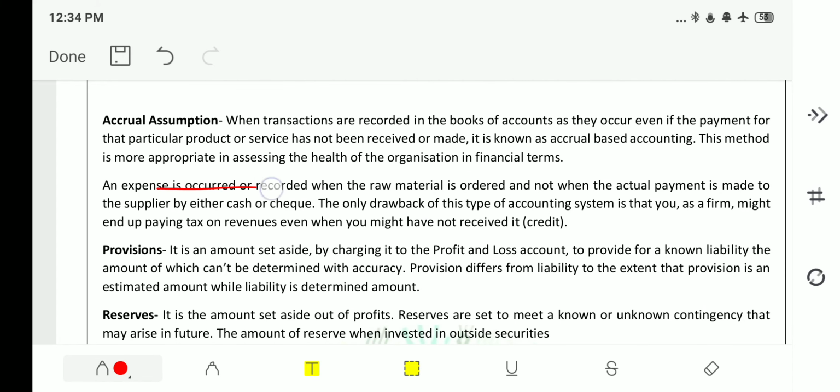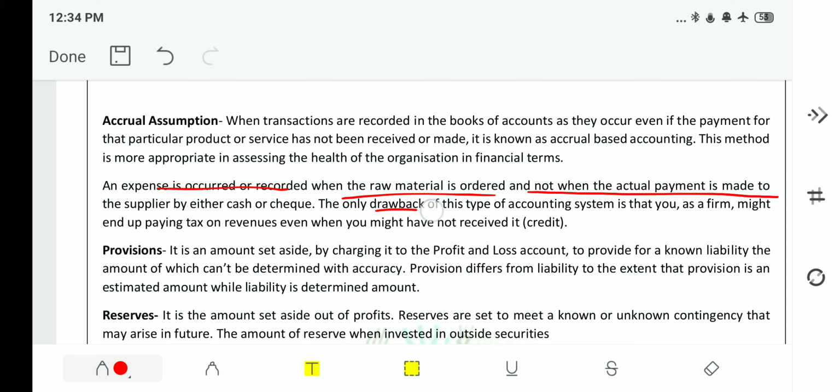An expense is incurred or recorded when the raw material is ordered and not when the actual payment is made. Do remember, the payment is not important here, right? On the date the deal is done, it should be assumed that the amount has been received, and it should be mentioned in the accounting books. This is nothing but the accrual assumption.